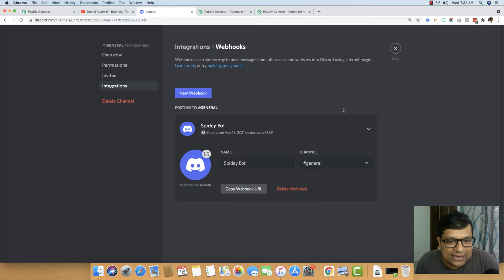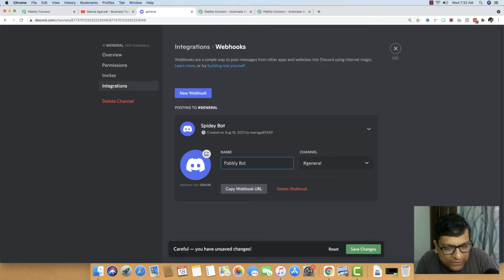Okay. It automatically gave the webhook the name Spidey bot. If you want, you can change the name to Pabbly bot maybe. It is all up to you. Even if you don't want to change it, it is again up to you. You can even change the avatar of this specific bot, right? It is all up to you. But the main thing that you have to do is copy the webhook URL by clicking this copy webhook URL button. So I just copied it.